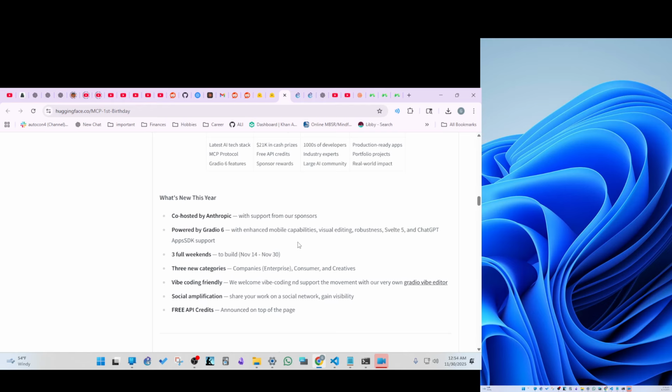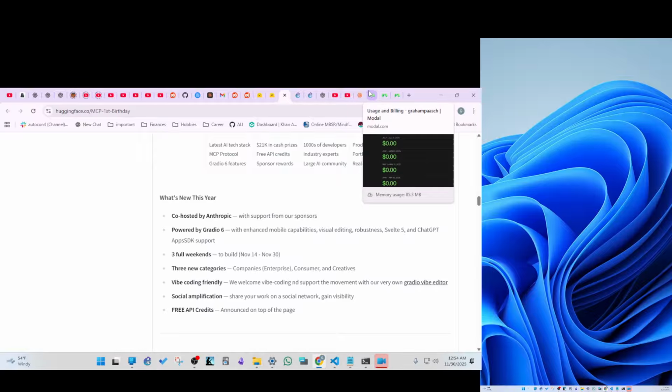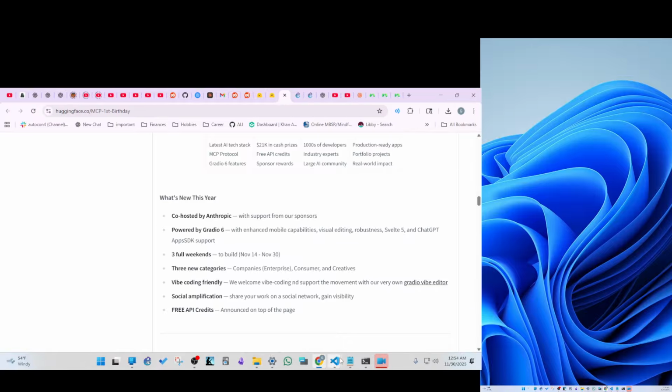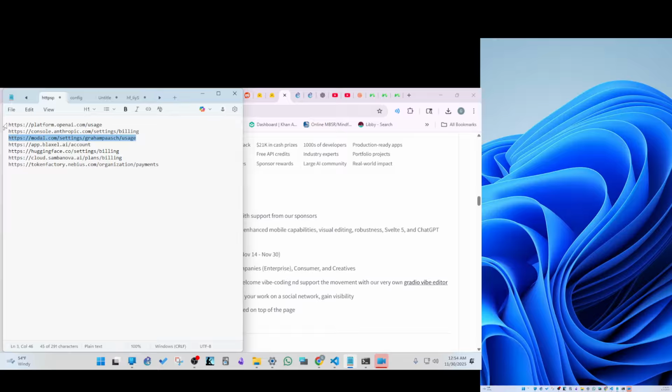I already got probably over $500 worth of free credits from doing this, for various services. I got $10 in free credits from OpenAI, and I think something like 15 or 25 from Anthropic. Modal, some of these were super generous. I think Modal gave me 250, and they gave me 250 for the last one too. It wasn't a temporary thing. They just straight up gave me $250 worth to keep in my account. So I have 500 from Modal,